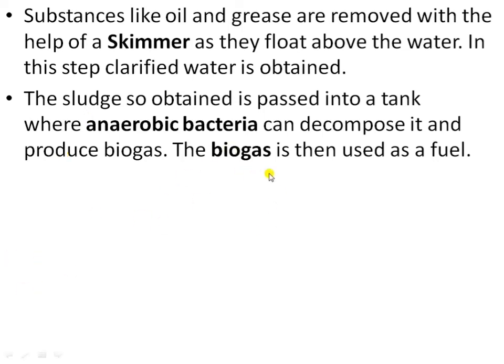After this process, the biogas is used as a fuel. The sludge that is left after the biogas process is dry and it is used as a manure. Manure is a natural fertilizer for agriculture. So in this process, two useful products are formed, which are biogas and dry sludge. Biogas is used as a fuel, while the dry sludge is used as a manure.